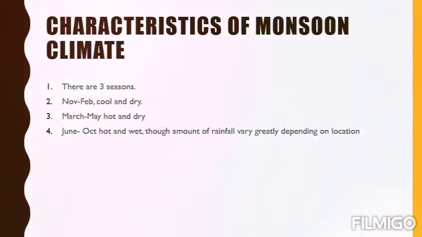What are the major characteristics of monsoon? The major characteristics of monsoon are three. There are three seasons. November to February it's cool and dry. March to May it's hot and dry, and in June to October it's hot and wet. And throughout the year we have a fluctuation in the amount of rainfall.